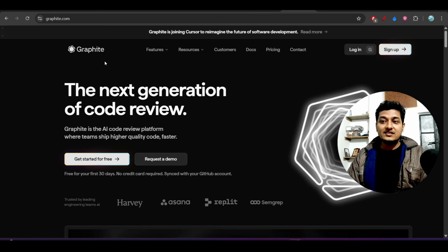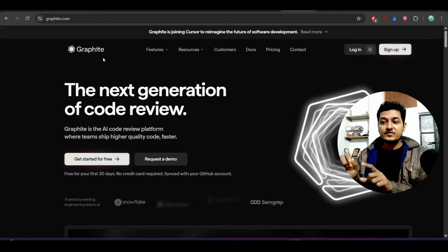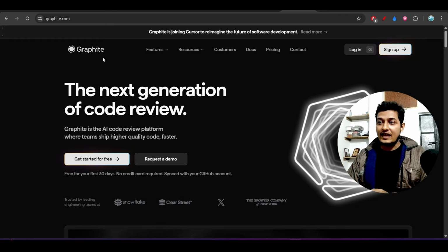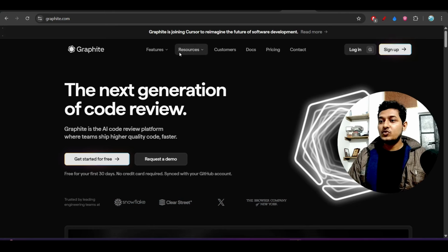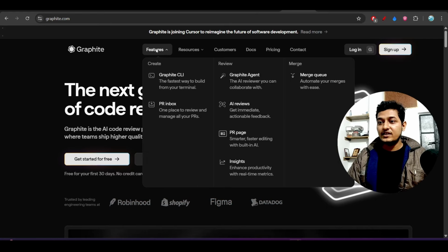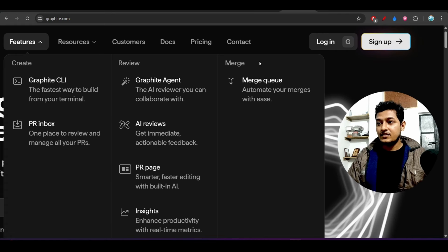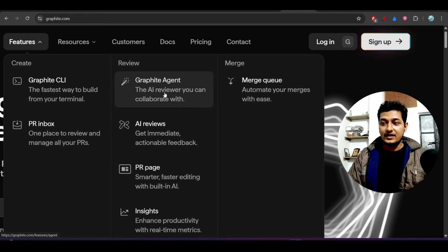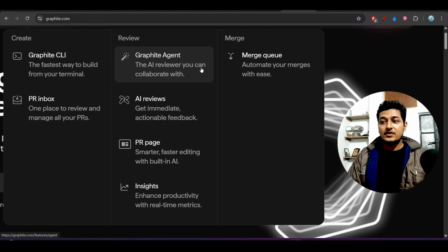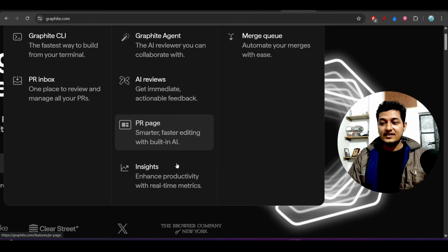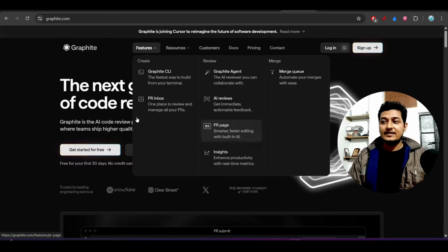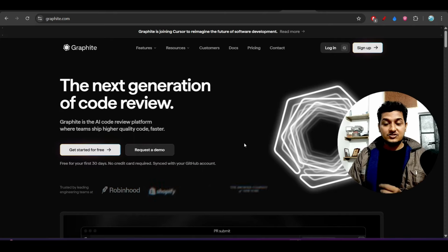But here inside Graphite, this process is much smoother than GitHub. Here in Graphite, they have a stacked diffs feature. If you go to this feature inside Graphite, you see that for merge we have a merge queue option. For review, we have a Graphite Agent, an AI reviewer you can collaborate with. AI reviews get immediate, actionable feedback. The PR page offers smarter, faster editing with built-in AI and insights. And another thing is that stacked feature.